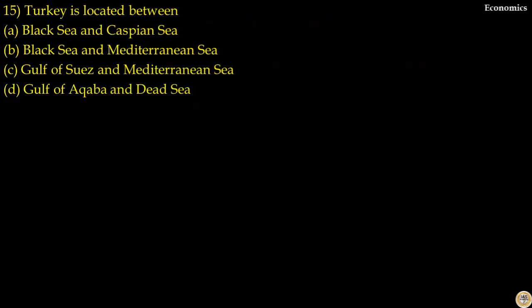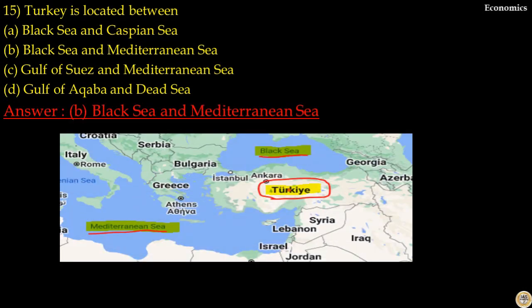Number 15. Turkey is located between. Options are Black Sea, Caspian Sea; Black Sea, Mediterranean Sea; Gulf of Suez, Mediterranean Sea; Gulf of Aqaba and Dead Sea. The answer to this question is option B, Black Sea and Mediterranean Sea.